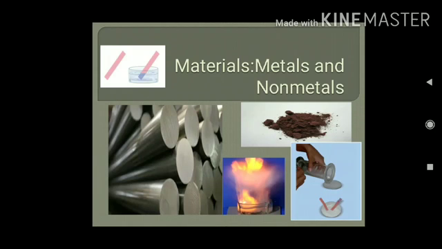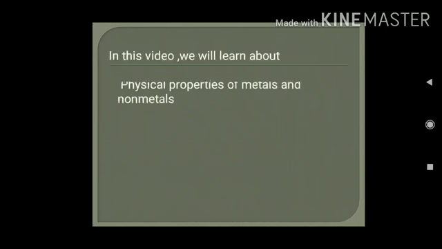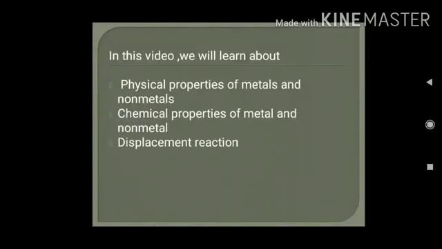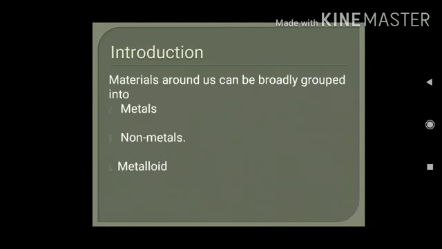Hello everyone. This is the fourth chapter of your science book, that is Materials: Metals and Non-metals. So in this video we will cover this chapter. Topics are physical properties of metals and non-metals, chemical properties of metals and non-metals, displacement reaction and uses of metals and non-metals.